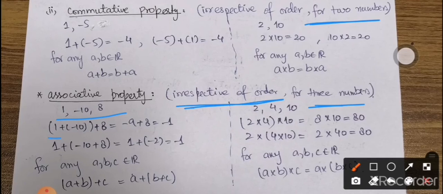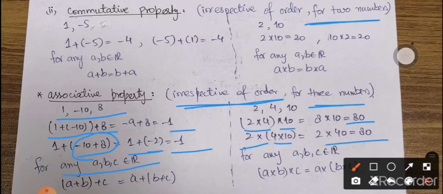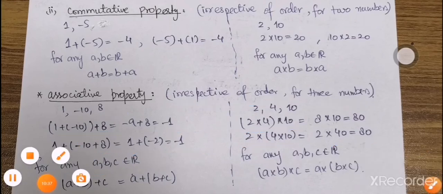So I'm going to add 1 and minus 10 first and then 8, the answer is minus 1. And if I add minus 10 and 8 first, the answer is minus 2, and then add 1 and minus 2, the answer is again minus 1. So it is irrespective of the order for three numbers as well. So in general we can write that for any a, b, c belonging to R, (a plus b) plus c is always equal to a plus (b plus c). Similarly it holds for multiplication as well, because if I multiply 2 and 4 first and then 10, the answer will be 80. If I multiply 4 and 10 first and then 2, the answer is again 80. So this property also holds for multiplication.